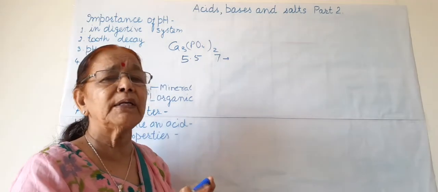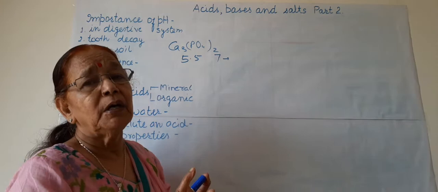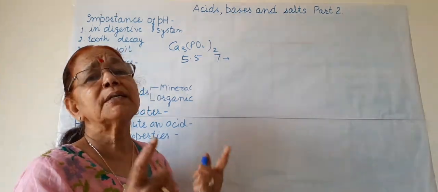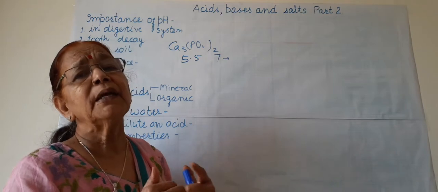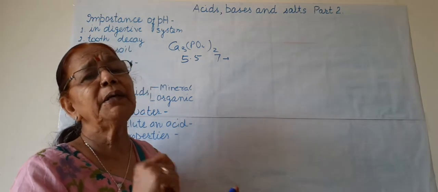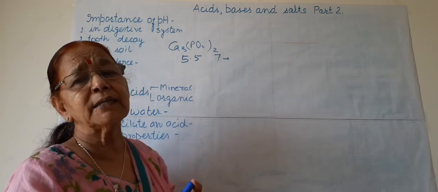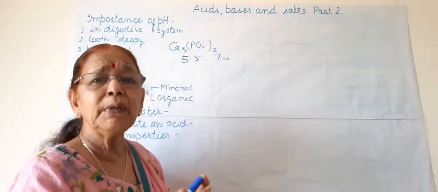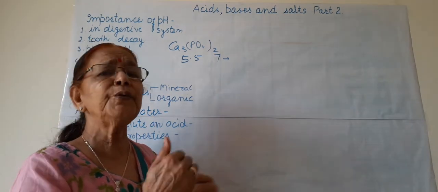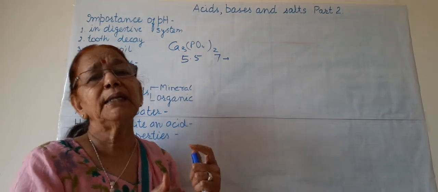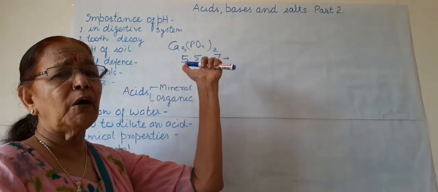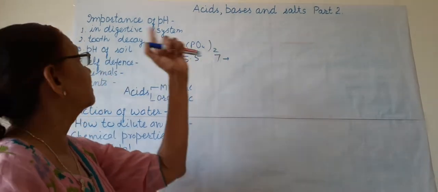It is basic or it is acidic. If we need acidic soil, then we put some fertilizer having an acidic effect. If we need basic soil, then we put basic fertilizers like lime, calcium hydroxide or other basic fertilizers to make it basic. In this way, the pH of soil affects the growth of different plants.